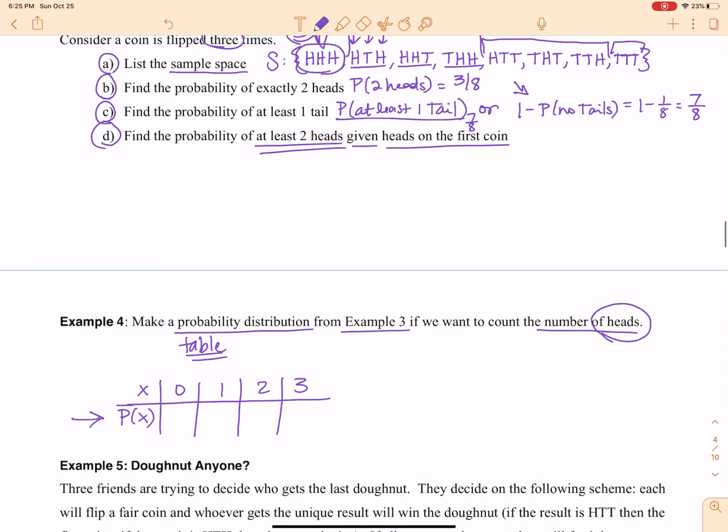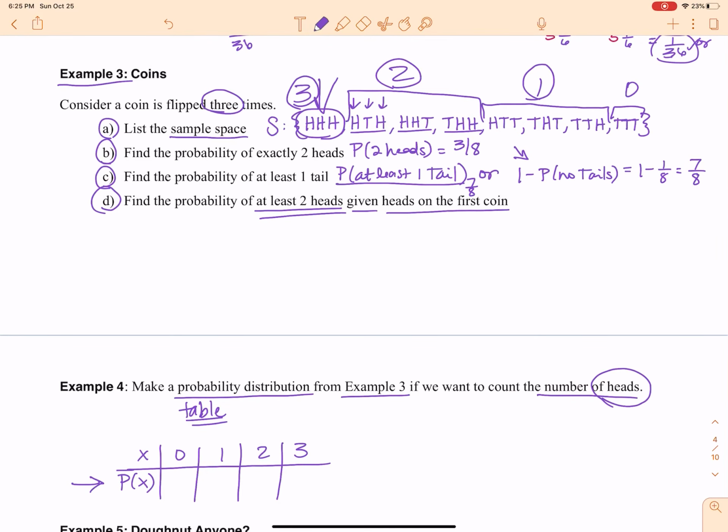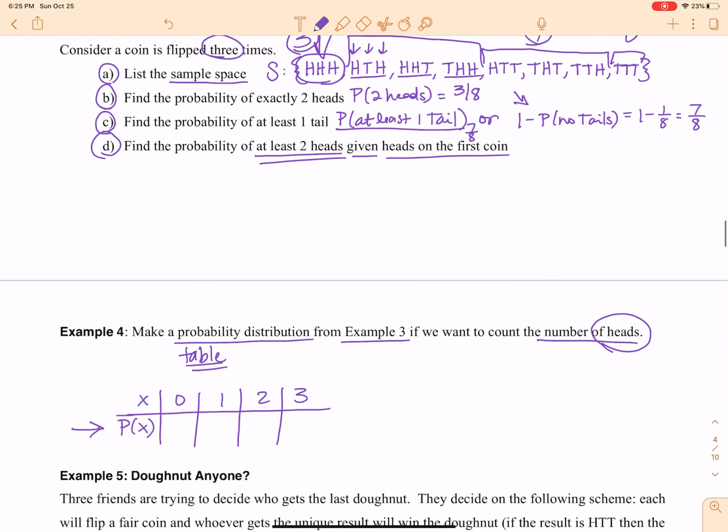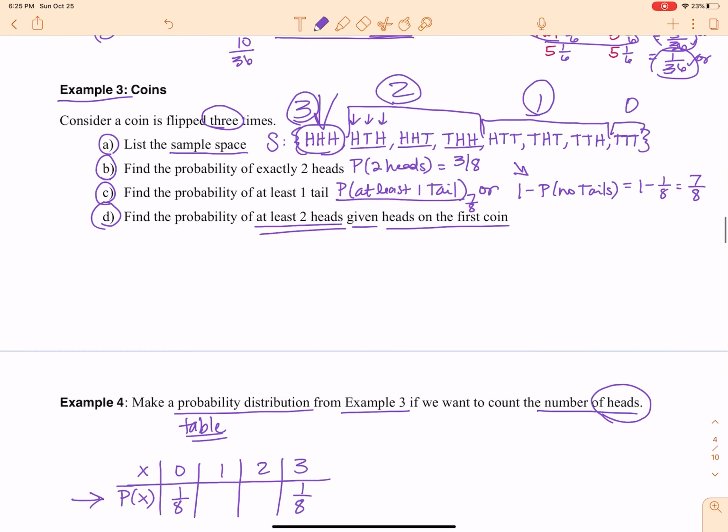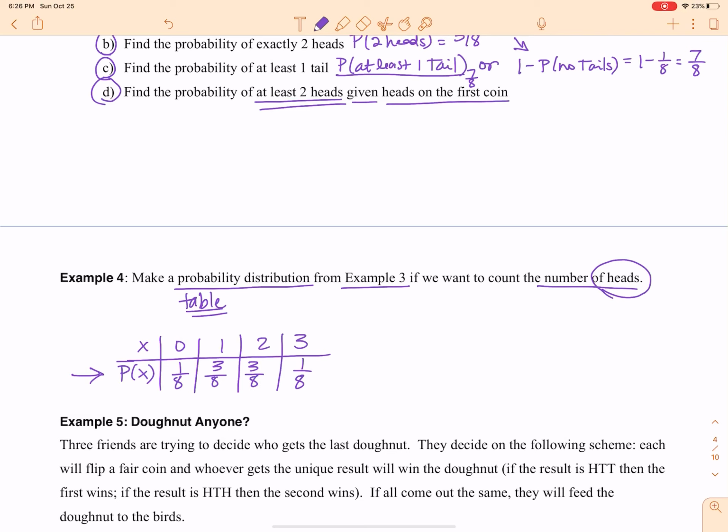Well, there are 8 possible outcomes. So getting 3 heads is 1 out of 8. Getting no heads is 1 out of 8. And then getting 1 and 2, those are both 3 out of 8. And I want you to notice something. 1 plus 3 plus 3 plus 1 is 8 over 8. A probability distribution always adds to 1 forever and ever. Okay? So that is what that is going to look like. Excellent.